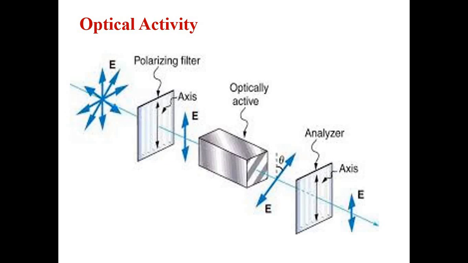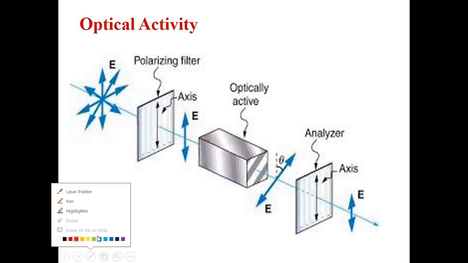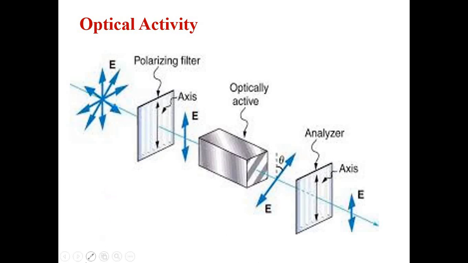What is the major difference you can see when light passes through that optically active material? That is the optical activity we have to understand. Is there any difference when light passes through optically active material?